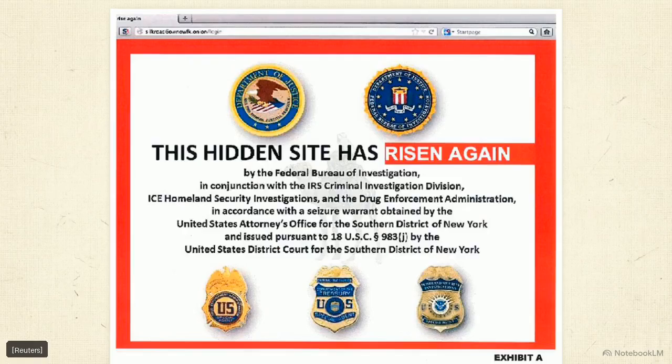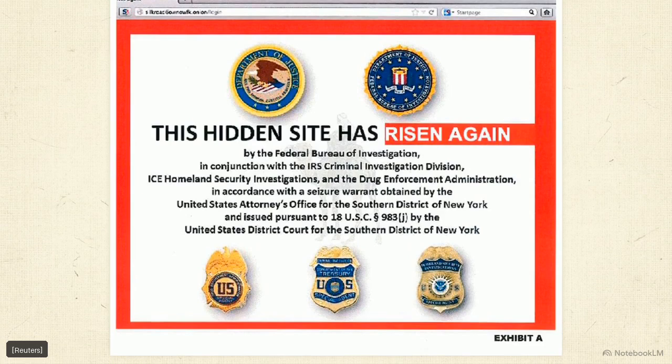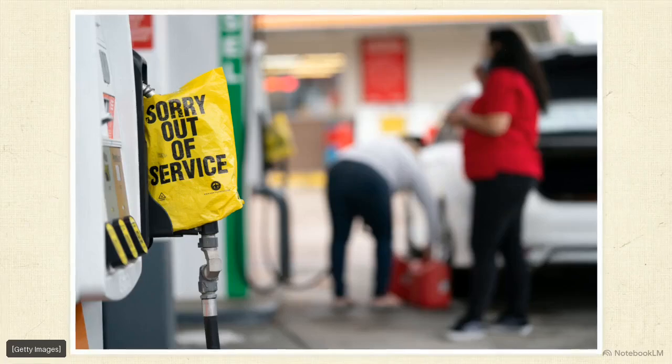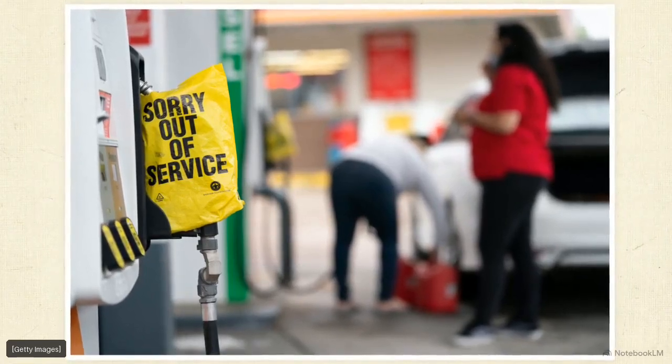This FBI seizure notice explicitly states a targeted site has risen again. History shows that despite aggressive enforcement, authorities routinely fail to permanently eradicate distributed digital networks, which often resurface within months. Neutralizing a decentralized, self-repairing AI agent is exponentially harder than stopping static malware. A loss of control introduces a catastrophic and potentially irreversible geopolitical risk. The stakes of these digital threats are highly physical.